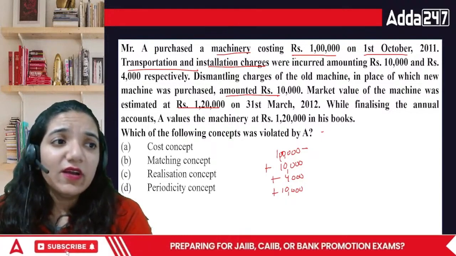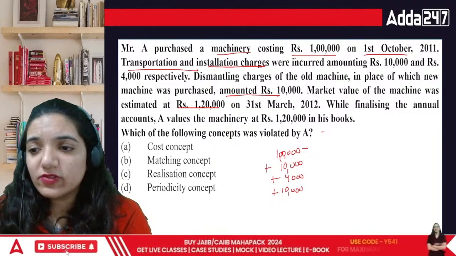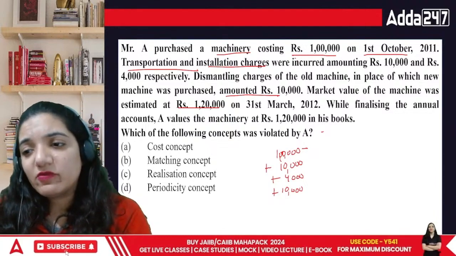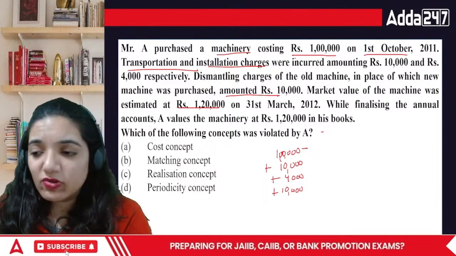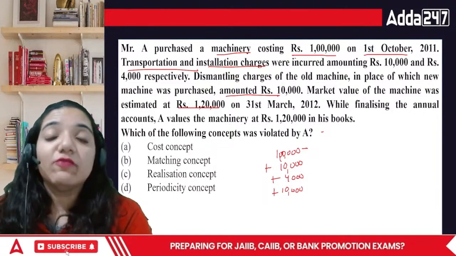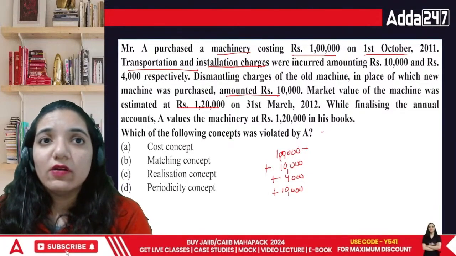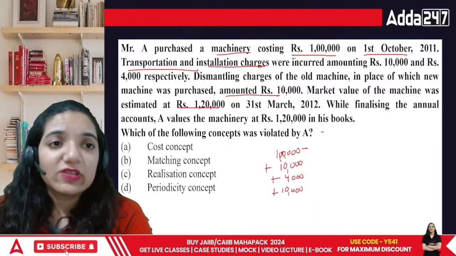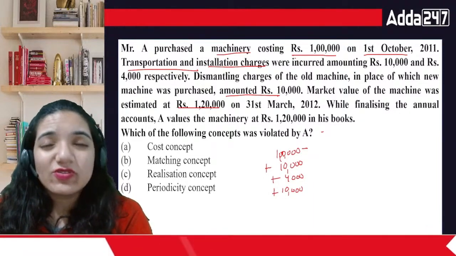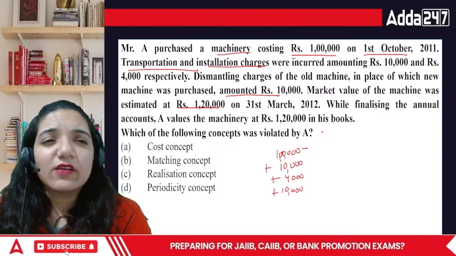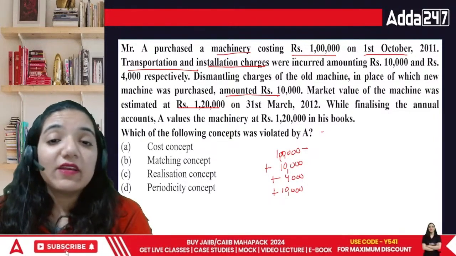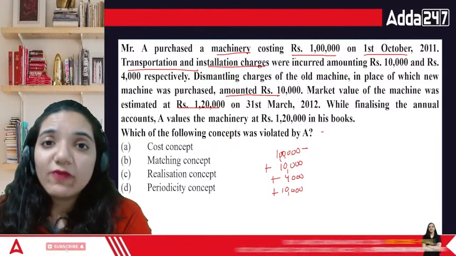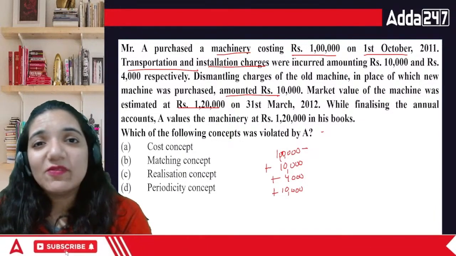I bought an iPhone. At that point of time it was 70,000, and then they introduced another model, and the value of my phone came down to 45 or 50,000 because new models have been launched. So can I cry about the fact that the market value is this? No, the value is going to change every single day. Market value is never the same. Gold value, does it remain the same? Nothing remains the same.